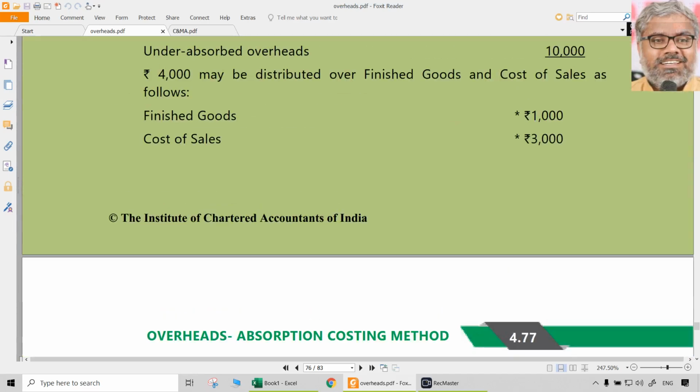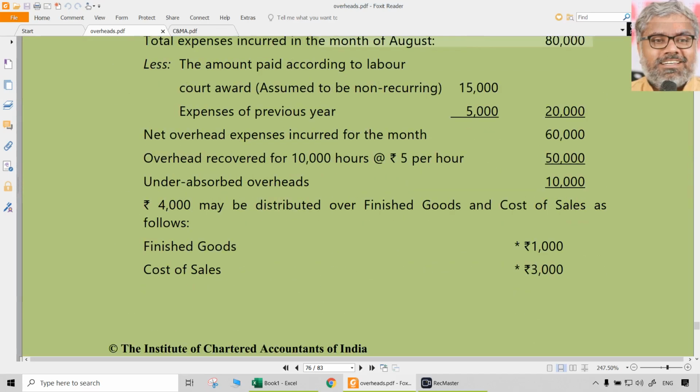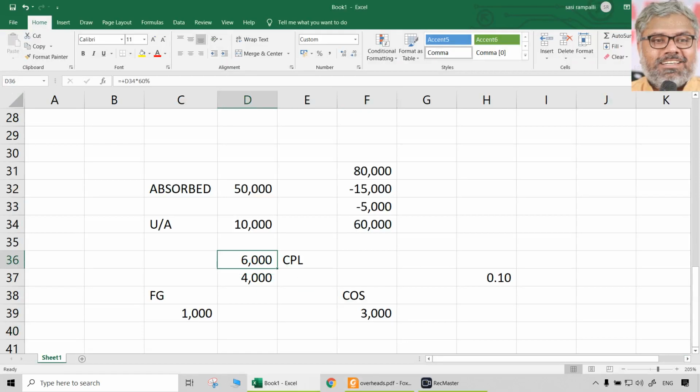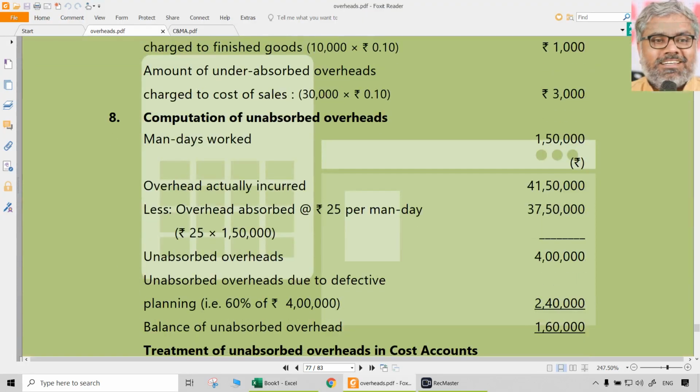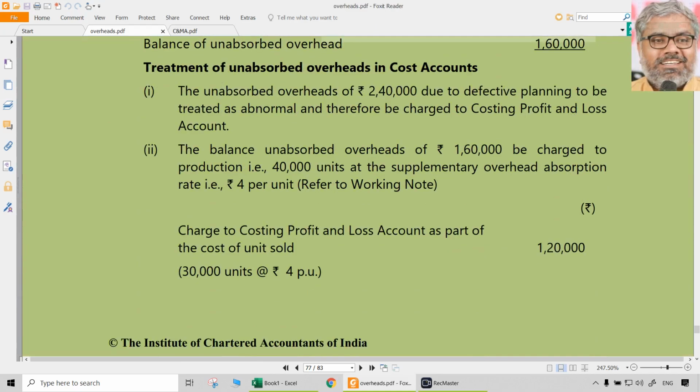Of course, in this solution it is not completely given, but you should clearly write also 6,000 should be charged to the costing profit and loss account. This is how you have to write actually, which is there in the next question. The unabsorbed overheads dash dash dash due to the defective planning to be treated as abnormal and therefore charged to the costing profit and loss account. Clearly you have to write that.